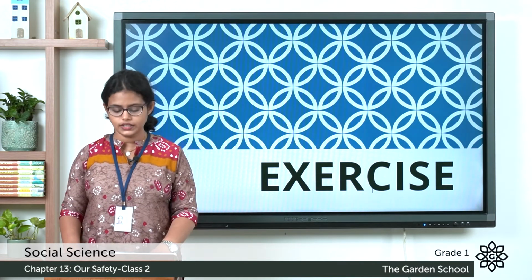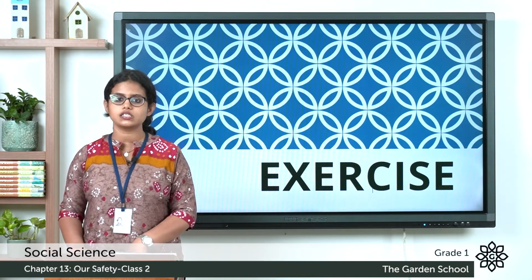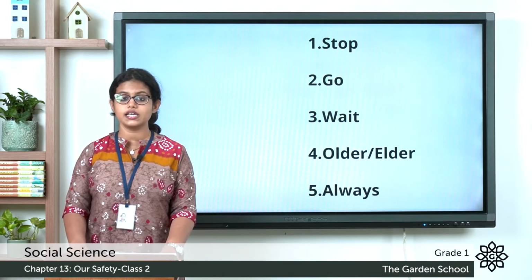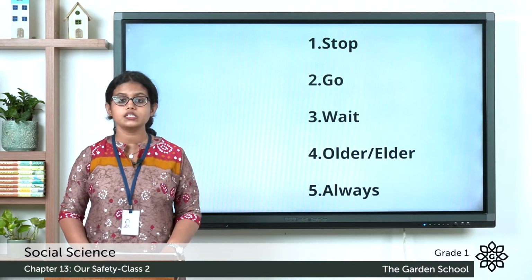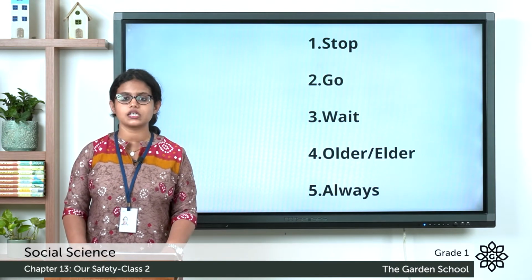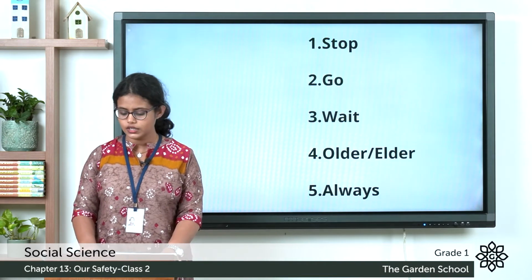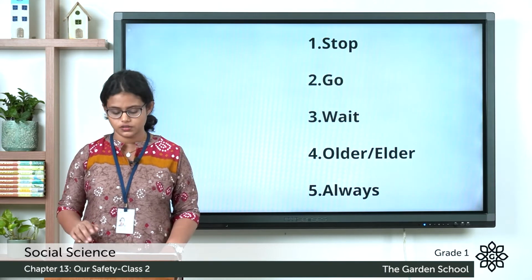Moving to the third one, circle the correct word. The red light says... So what does the red light say? The red light says to stop the vehicle. What about the second one? The green light says go. The third one, the yellow light says wait.